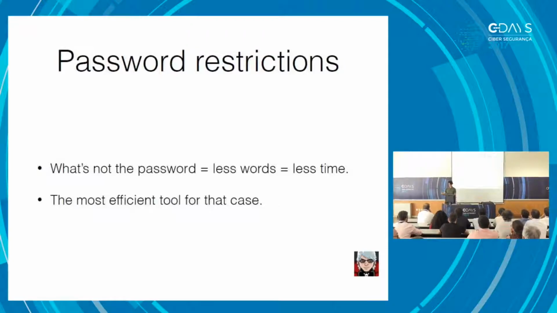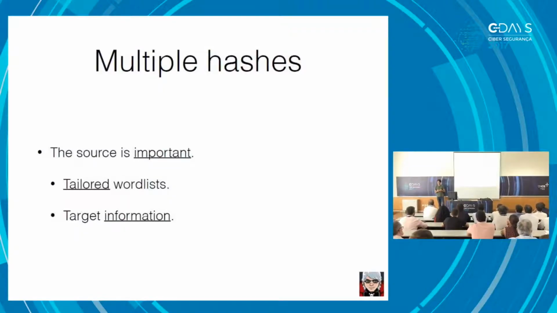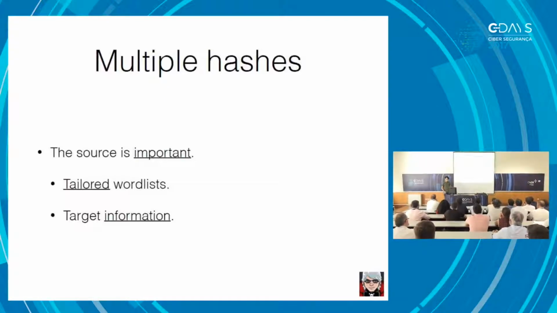The source, as I said before, is also important because we can use that source to generate word lists, and we can also use the source information to try to get more information about the people behind the hashes, if we have any.